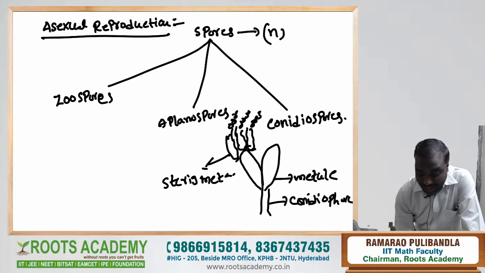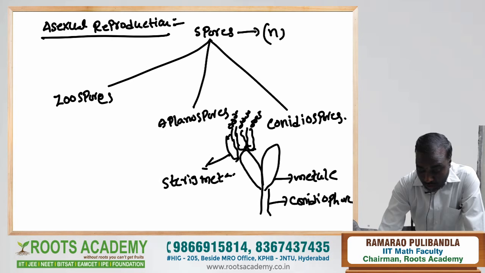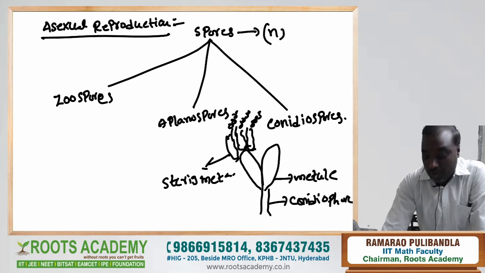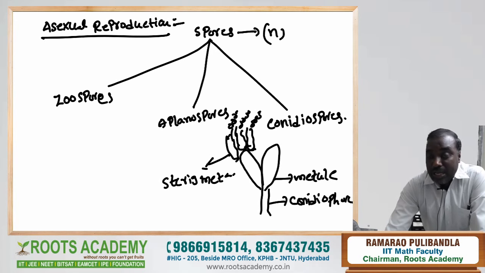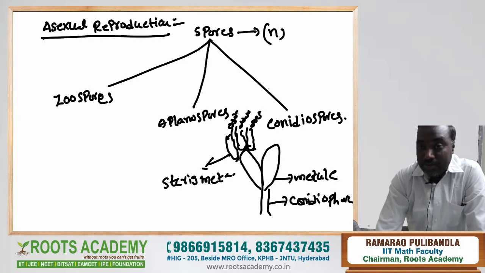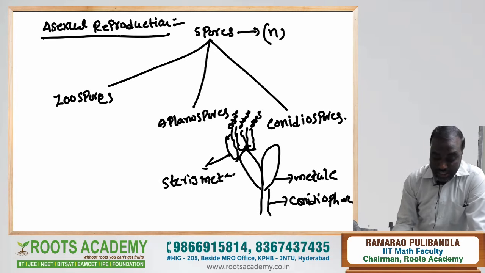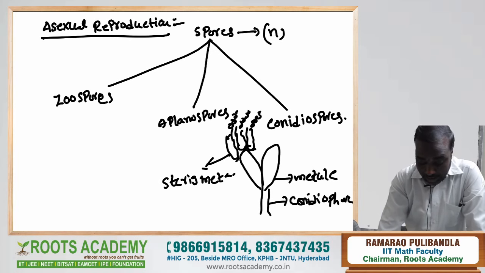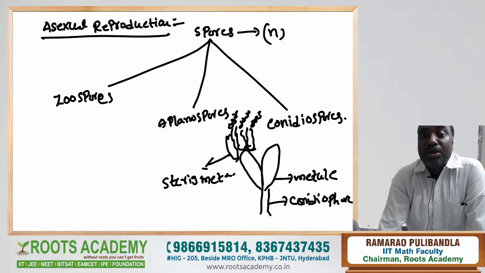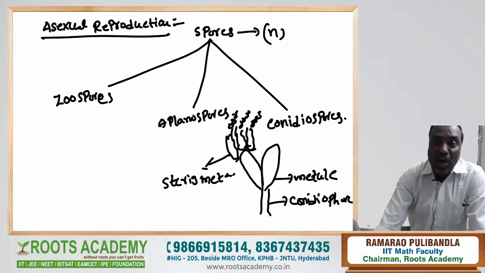It is very important. The conidiospores are produced from the conidiophore. The conidiophore develops bulged structures called the medullae. The medullae again develop bottle shaped structures called the sterigmata. These sterigmata are able to produce conidiospores.